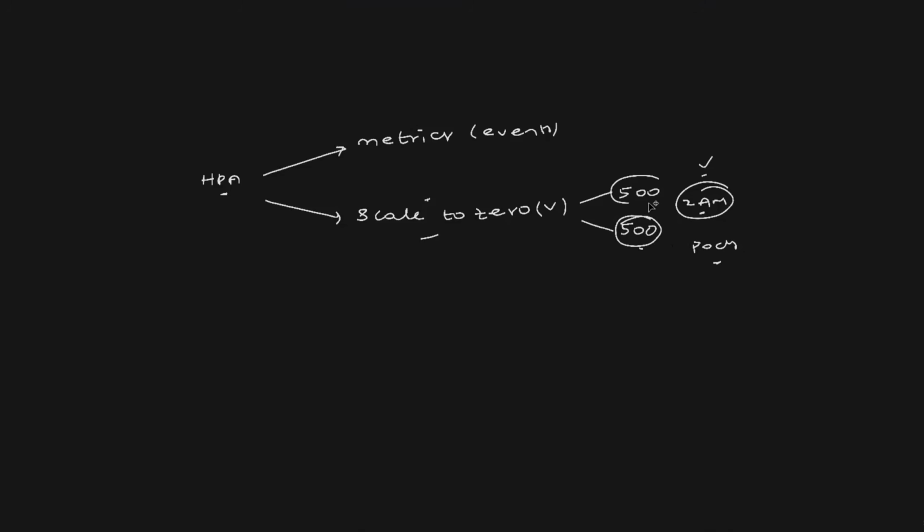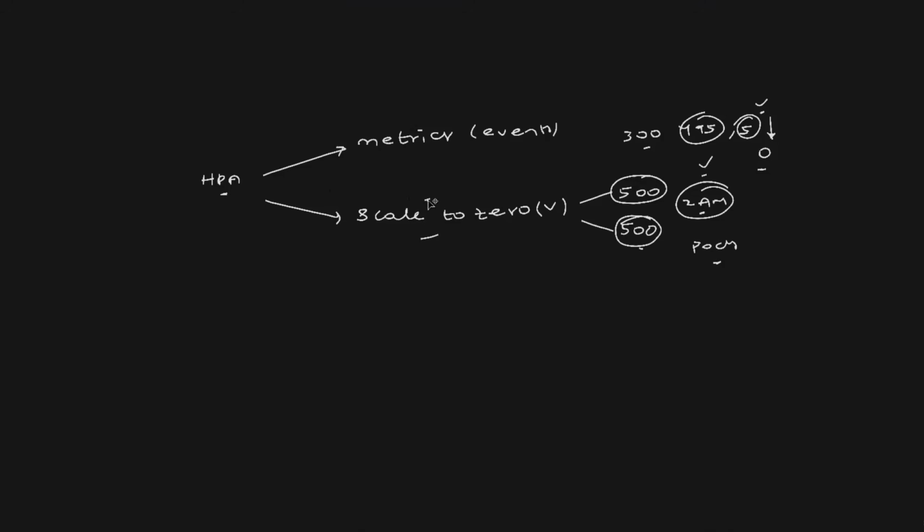Then what is the point of running the pods for it? Out of 500 microservices, 300 microservices might be important for you, or 495 microservices might be important for you. But for the 5 microservices, it is okay if there are no users to bring the pod count to zero, or basically to stop the pods, have zero replicas of it. Because if the pods are active, the underlying platform, it can be AWS, it can be Azure, would charge for the compute. So as long as they are running, the platforms would charge you for the compute.